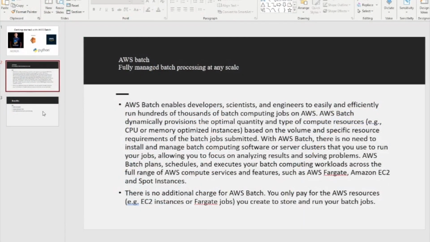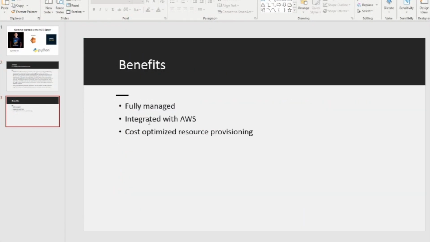Now, I just want to show you the benefits. So it's fully managed, integrated with AWS, and has cost optimized resource provisioning. This is all about AWS Batch. I'm excited to show you a small demo, which is basically I will be going through the AWS Management Console, and we'll be creating batch jobs. So let's see and learn about it.